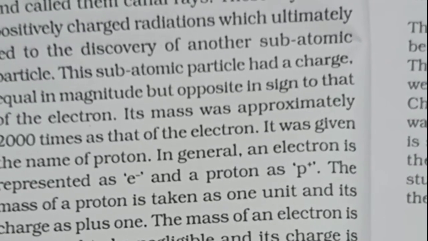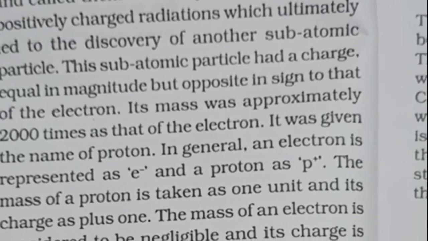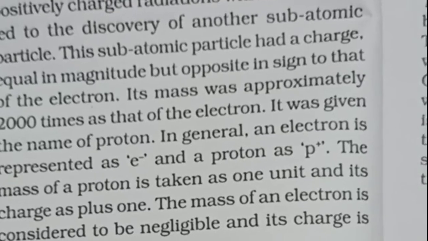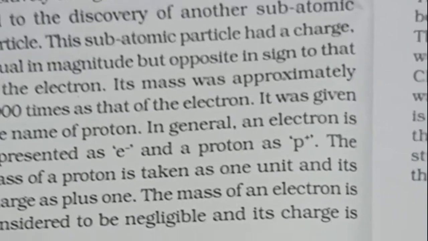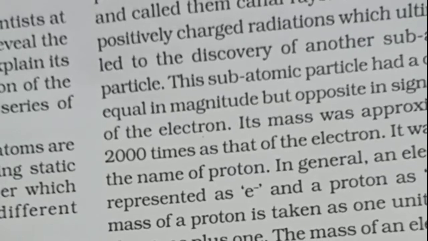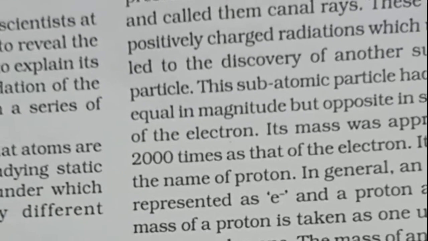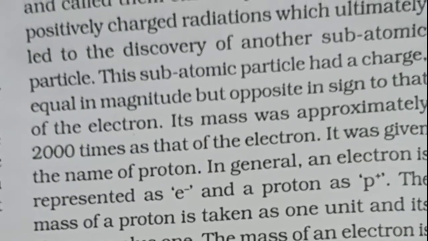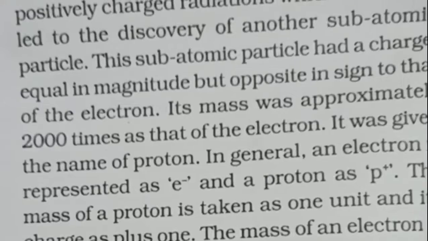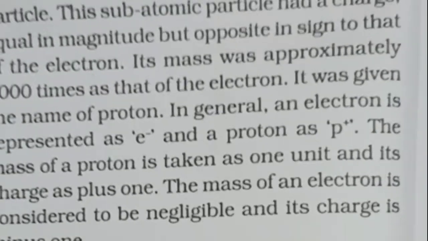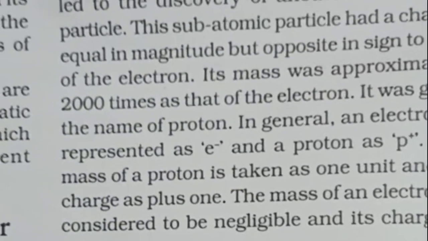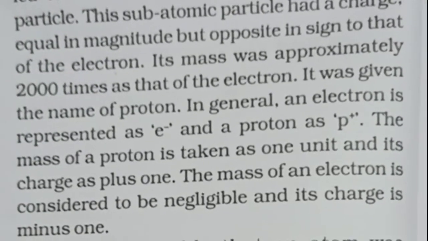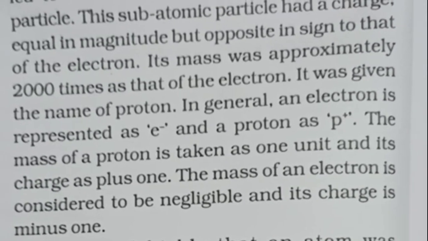The mass and the charge of the cathode ray particles do not depend on the nature of the gas taken in the discharge tube, as we saw in the case of the proton. In the proton case, the mass and the charge of the anode ray particles depend on the nature of the gas taken. Here it does not depend. So cathode rays consist of small negatively charged particles, and these negatively charged particles are called electrons.